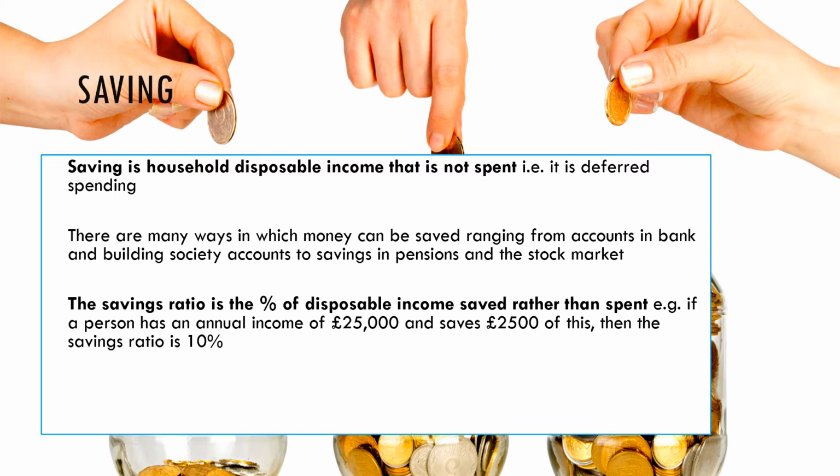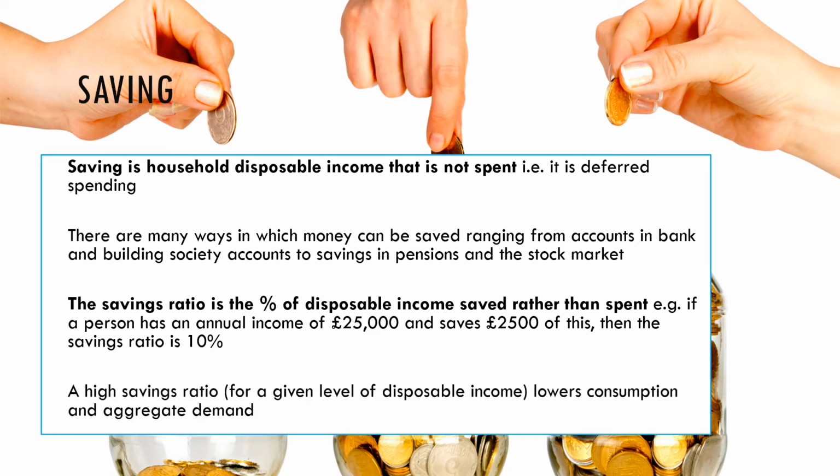So for example, if a person has an annual income of £25,000 after tax and benefits, and saved £2,500, then the savings ratio is 10%. A high savings ratio lowers consumption and aggregate demand.